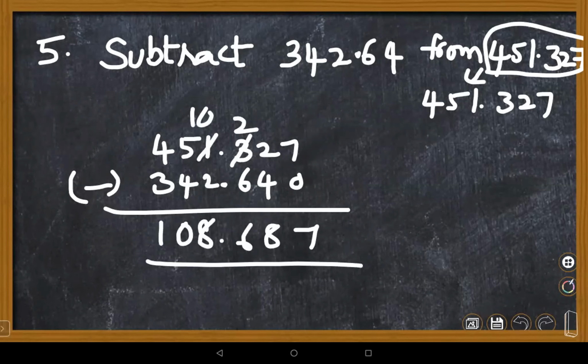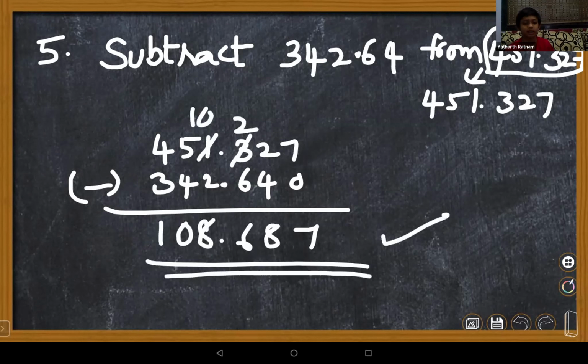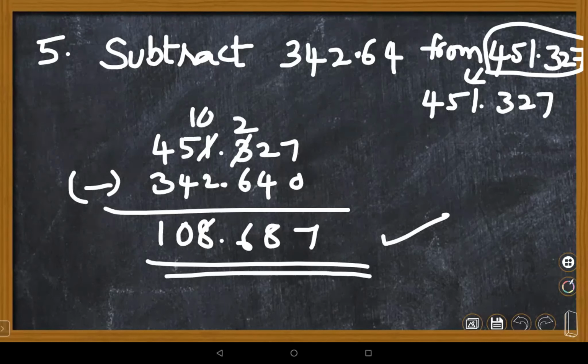Ma'am, I have given the correct answer. Yes, Daksh, correct. Yadharth, what's your answer? Ma'am, the same. 108.668. I got the same answer. I also reached it. I am not getting it from the girl students. Why? Children, Lohini and Monica. Ma'am, I sent it to you, but I kept two numbers wrong by mistake. Okay, be careful, children, arranging numbers is very important.